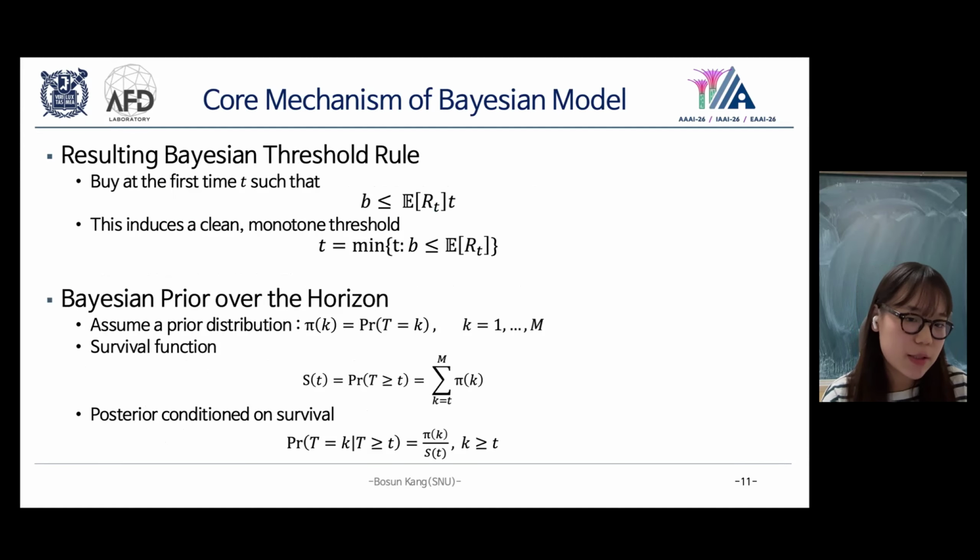From this comparison, a clean threshold structure emerged. The Bayesian policy buys at the first time t such that b is less than or equal to the expected remaining rental cost at time t. Before this time, renting is cheaper in expectation. After this time, buying becomes cheaper, which gives us a deterministic and monotone threshold once the prior is fixed.